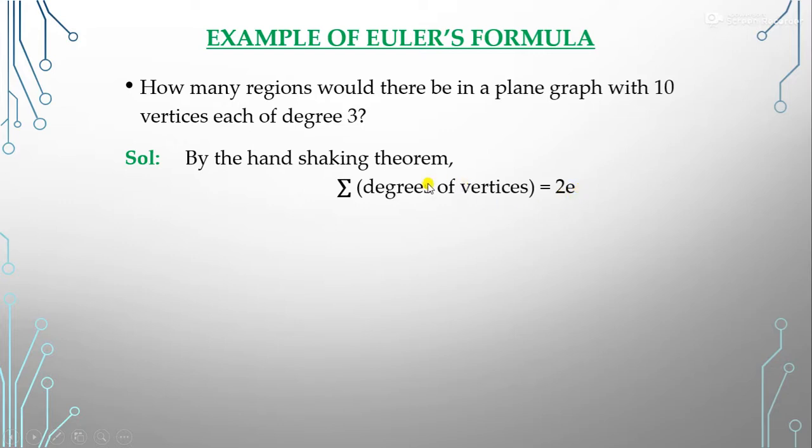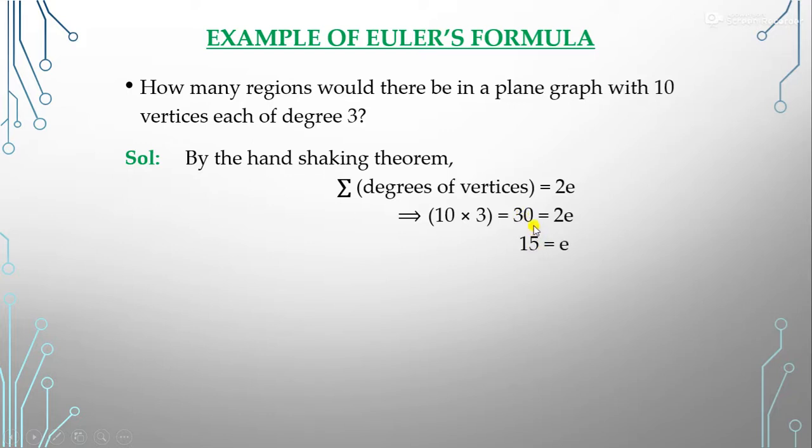So now, what is the degree of the vertices? How many degrees? 3. Ten vertices have degree 3, and the sum of this is 10 times 3, that is 30. This is equal to 2E. So from here we can calculate our edges, that is 15.